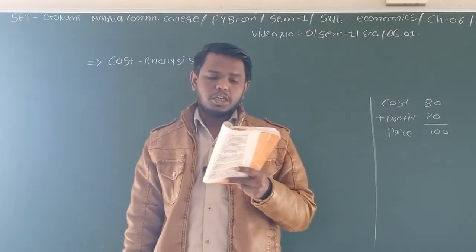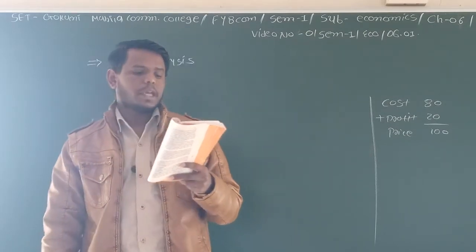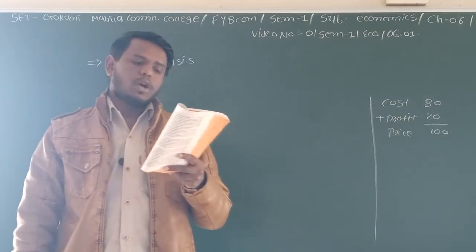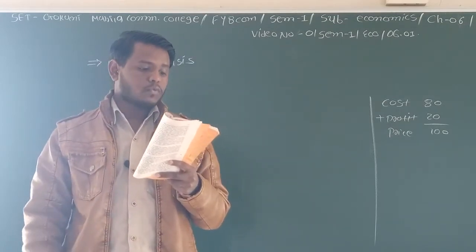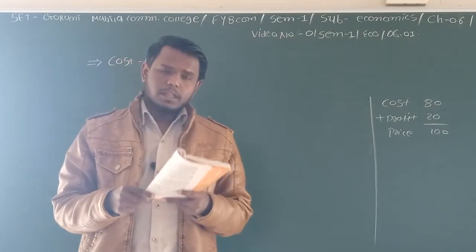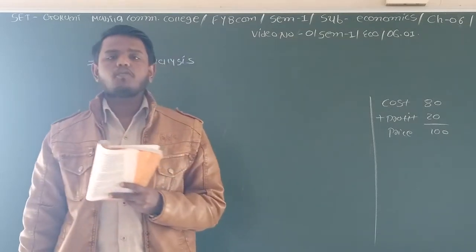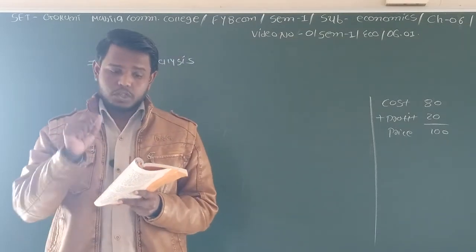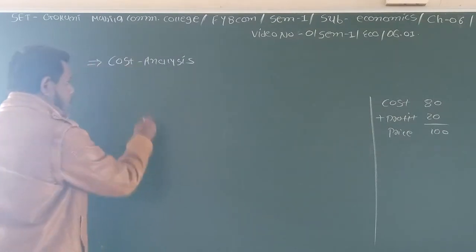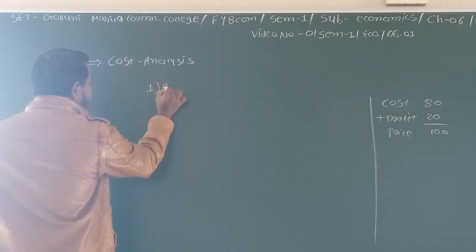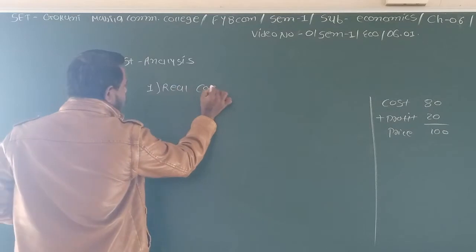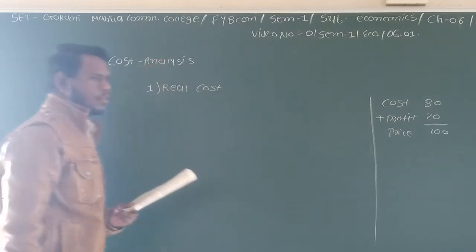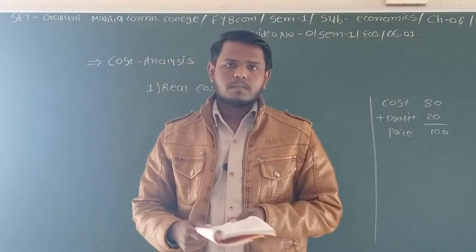Production cost is interpreted in three ways, and three types of concept of cost from the point of view of a firm can be made. There are basically three types of cost given. The first is real cost. Let's start with it. What is real cost?